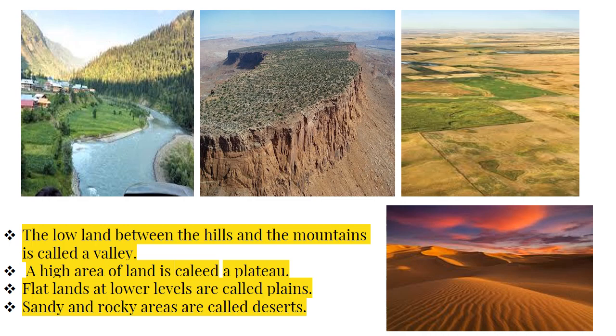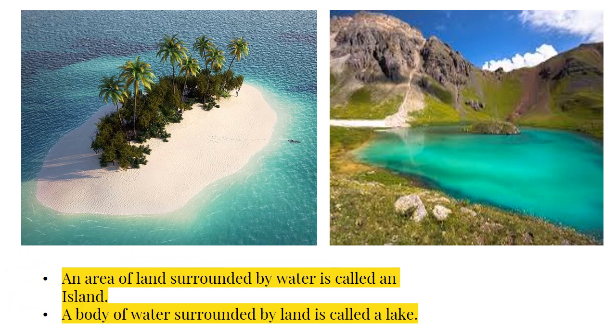Now we will talk about the types of land. The lowland between the hills and mountains is called a valley. You can see the first picture. A high area of land is called a plateau. The second picture: flatlands at lower levels are called plains. Sandy and rocky areas are called deserts. And now, an area of land surrounded by water is called an island. A body of water surrounded by land is called a lake. Now we have differentiated between lake and island.